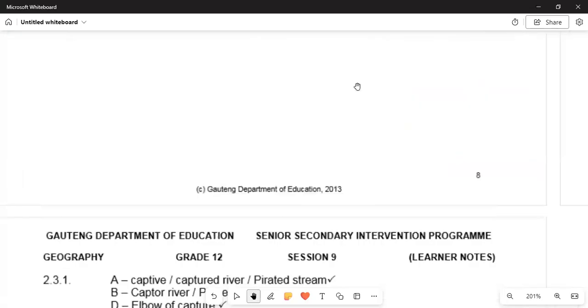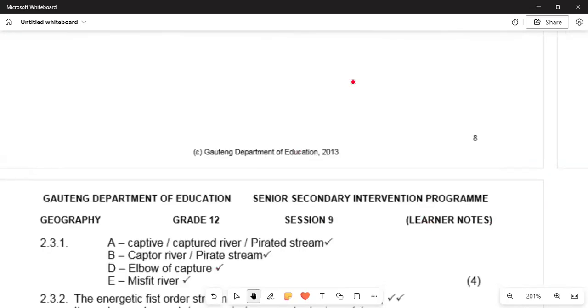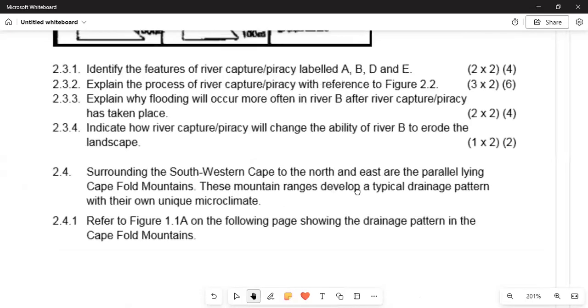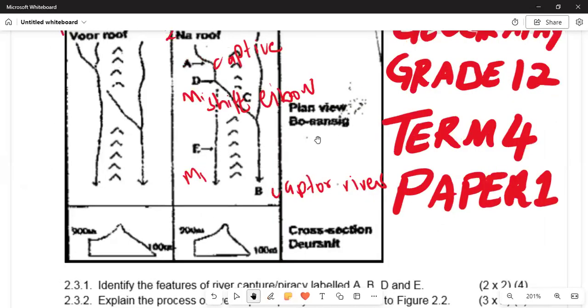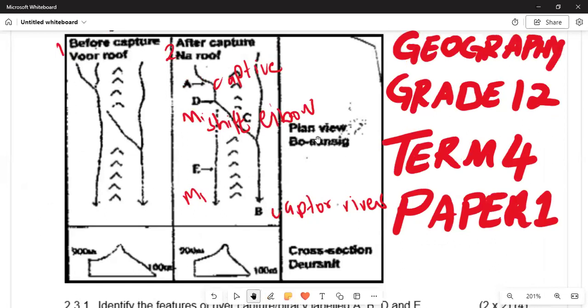All right, for us to say that is the captive or the captured river or the pirated stream. That is A. Number B, it is the capture river or the pirate stream. Number E, that is a misfit river. Let us see once again here the question.